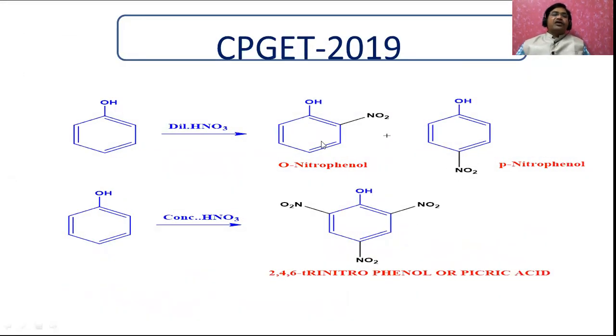It is not a name reaction. That's why our answer is that the Kolbe reaction is only phenol to salicylic acid.